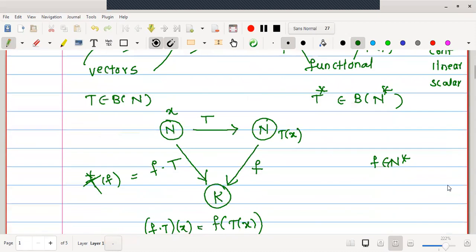Once you understand this sketch, then there is no problem. First, T is a mapping from N to N. We are taking one functional in N star, say f.